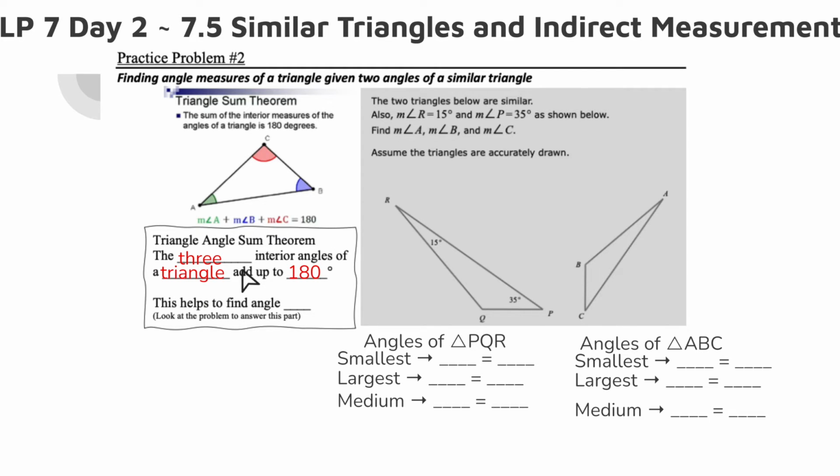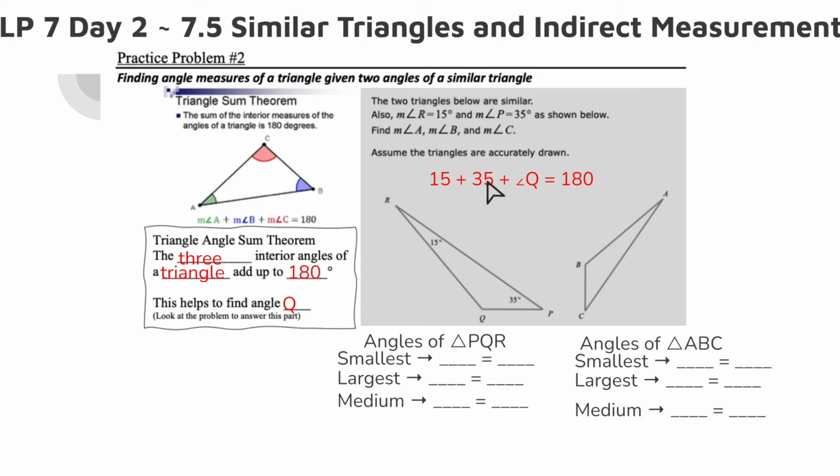And what this helps us do is if we look at the diagram here, we have triangle PQR, and I know angle R and I know angle P, but I don't know angle Q. But if I know this property, that all three angles have to add up to 180 degrees, that's going to help me find angle Q. So now I can go over here and say, well, 15, which is angle R, and 35, which is angle P, plus whatever angle Q is, have to add up to 180 degrees. They have no choice. That's the rules here for the triangle.